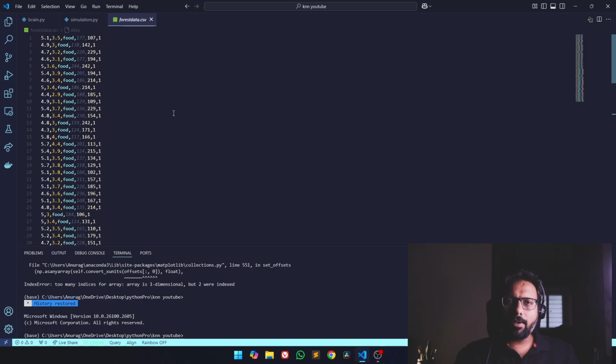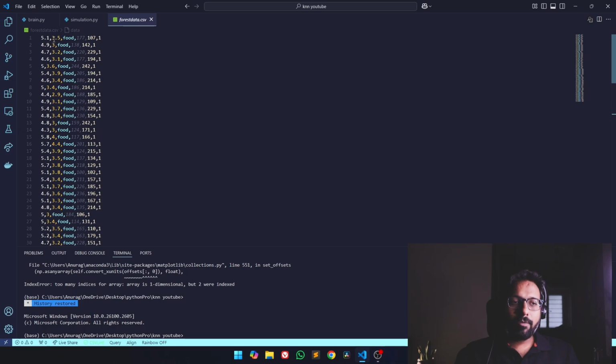So I have removed the third one because it's not linearly separable. For the sake of simplicity, I have taken two species of that flower which are linearly separable. One of them is considered as food, and one of them is considered as poison.